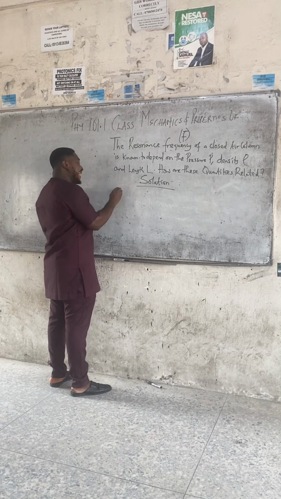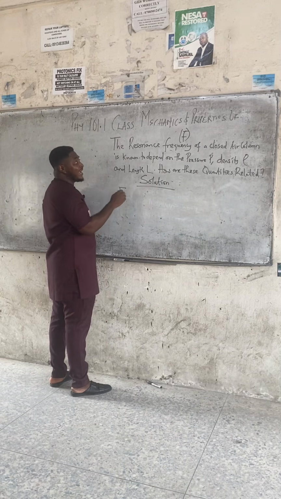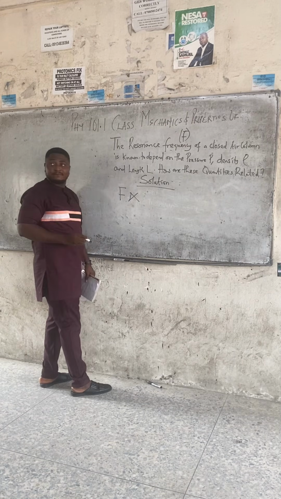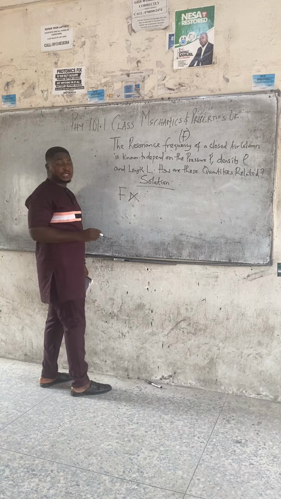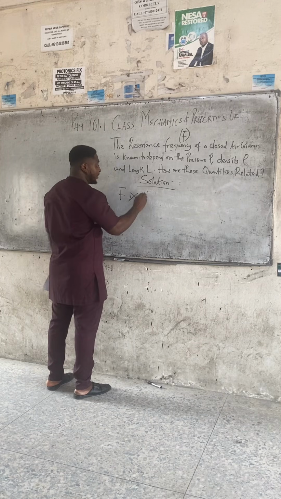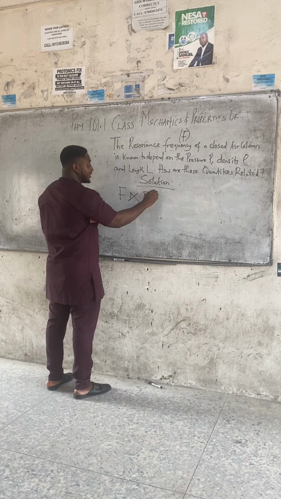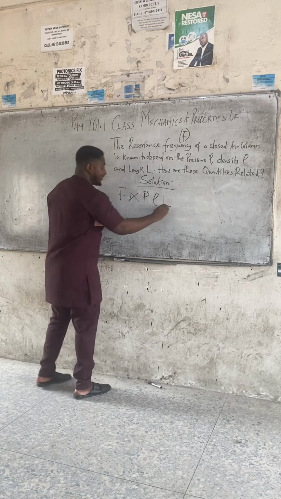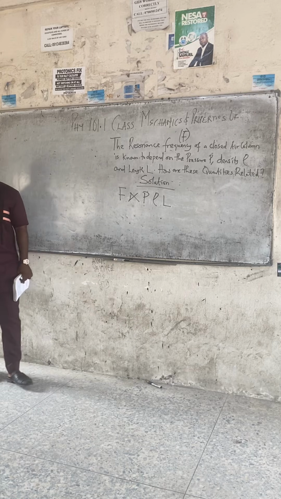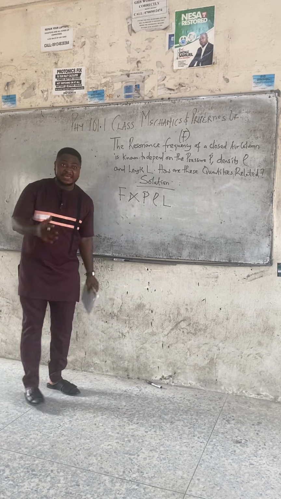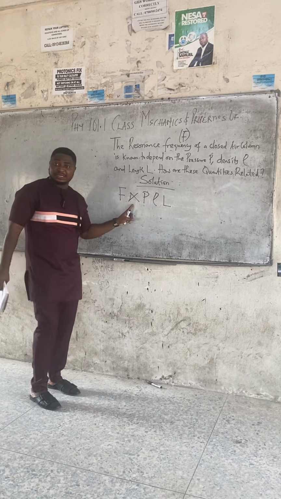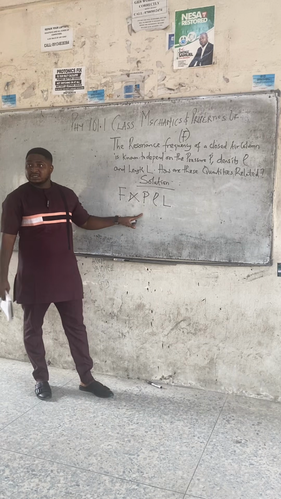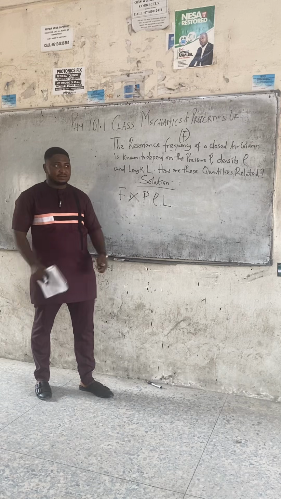The resonance frequency F of a closed air column is known to depend. When you say something depends, it means it's proportional. It's known to depend means it's what? Proportional to the pressure P, density rho, and length L. This is how you interpret this question. They say one quantity is known to depend. How do you write known to depend? Proportional sign. F is proportional to the pressure P, density rho, and length L.